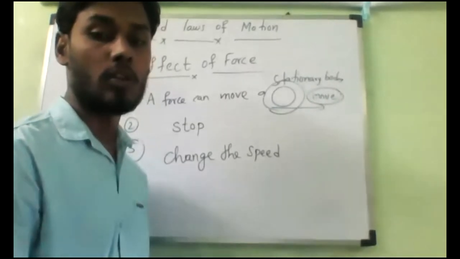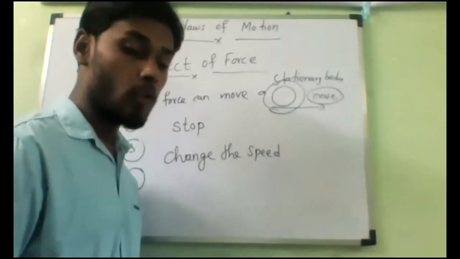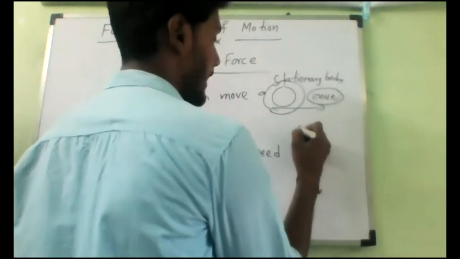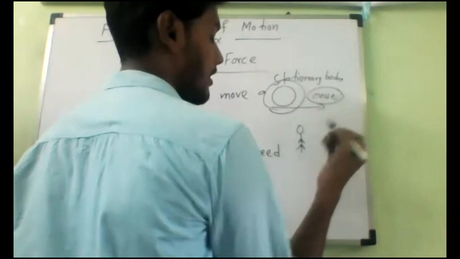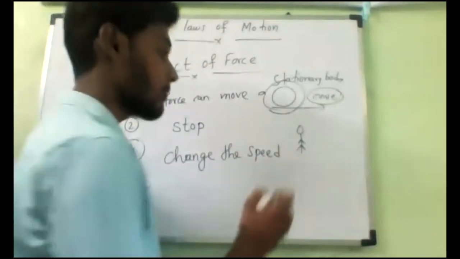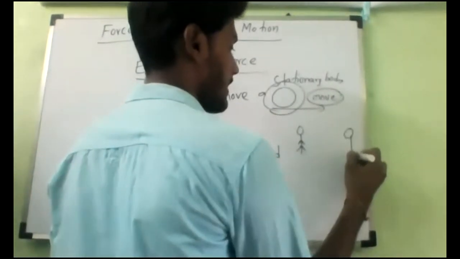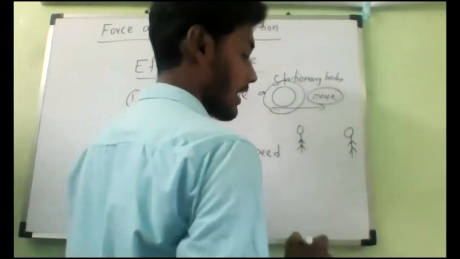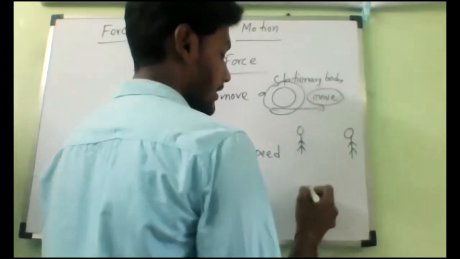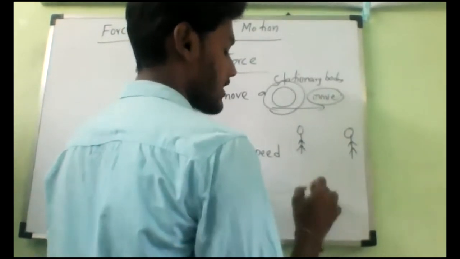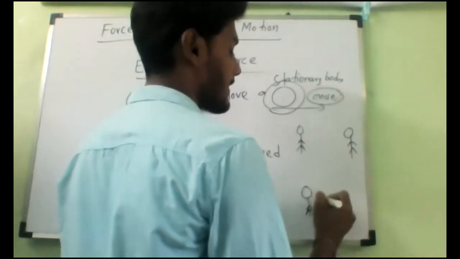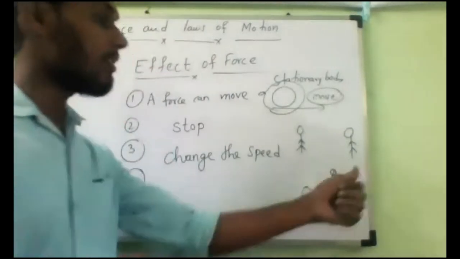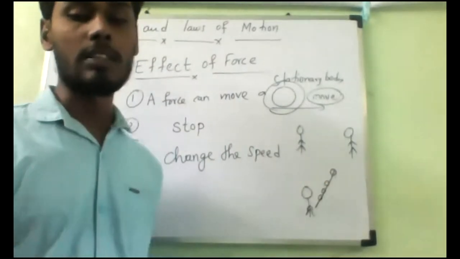Now, let us come to the fourth one. For example, you may see football or volleyball or hockey somewhere. Suppose my team is here. Let us take Pradosh here, and Pradosh's teammate somewhere here, Monish or Tamil Selvan. Monish is present here and wants to pass the ball. Suppose the ball is coming in this direction. Now Tamil Selvan wants to pass the ball to Pradosh, because he is at the goal.